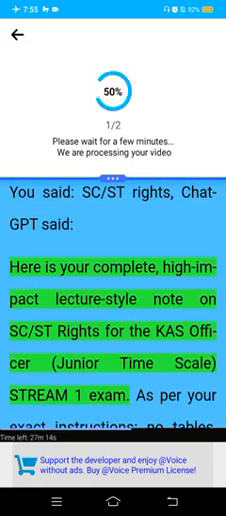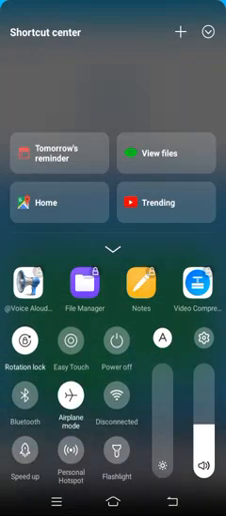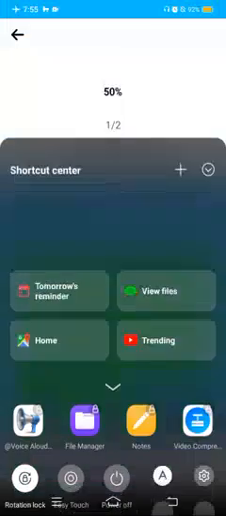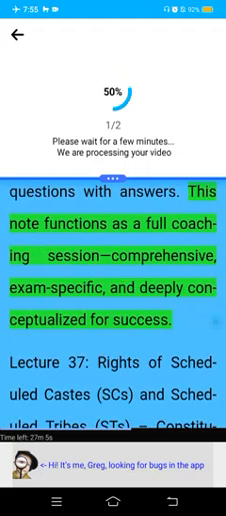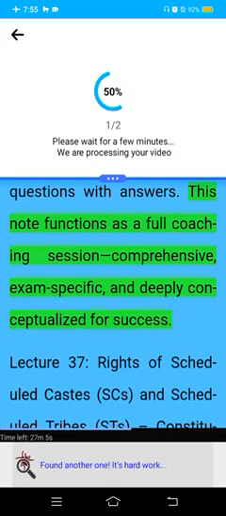Here is your complete, high-impact lecture style note on SC/ST rights for the CAS Officer Junior Timescale Stream 1 exam. As per your exact instructions, no tables, paragraph format, max word count, advanced elaboration, and includes previous year questions with answers. This functions as a full coaching session, comprehensive, exam-specific, and deeply conceptualized for success.